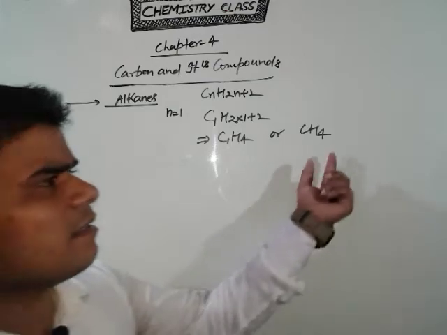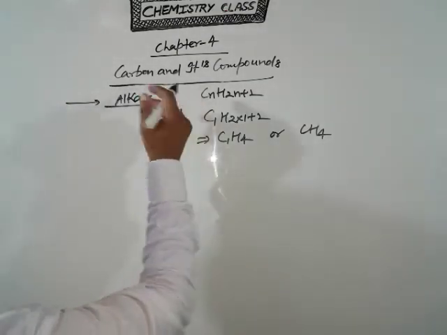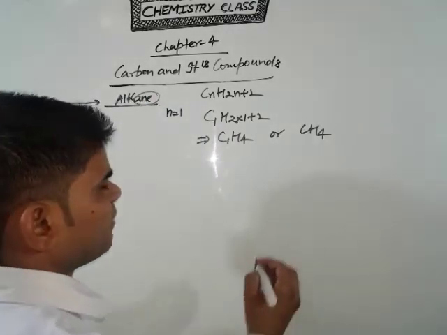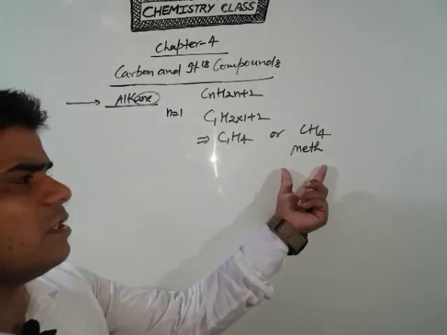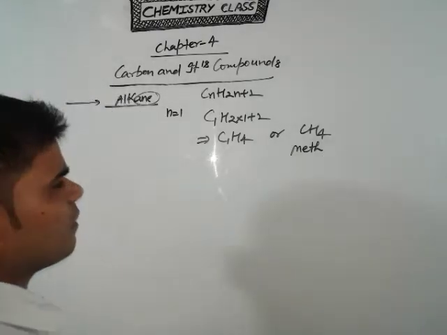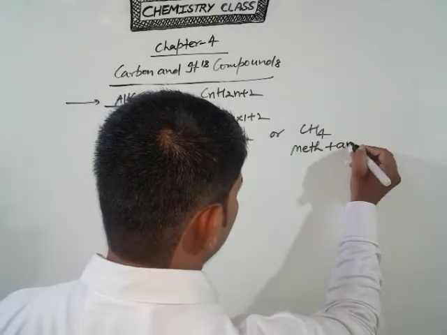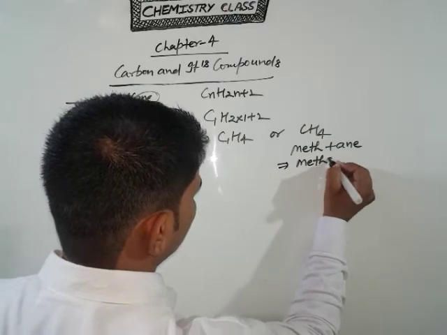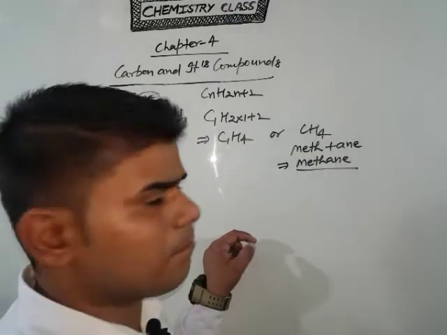So students, in this case, this is the part of alkane. So the suffix is ane, and the number of carbon atoms is 1. For the number of carbon atoms 1, we use meth according to IUPAC, and because it is an alkane, we add ane, and finally the name is methane. So this is the IUPAC name of the CH4 compound.